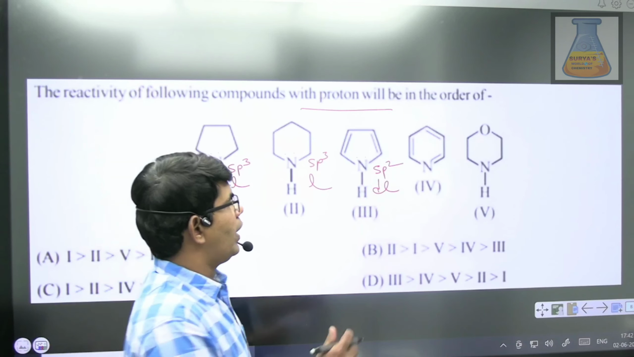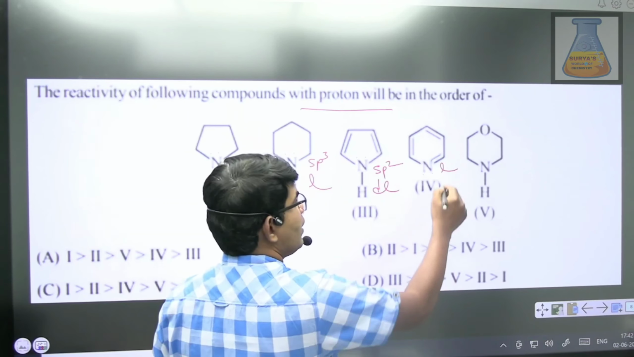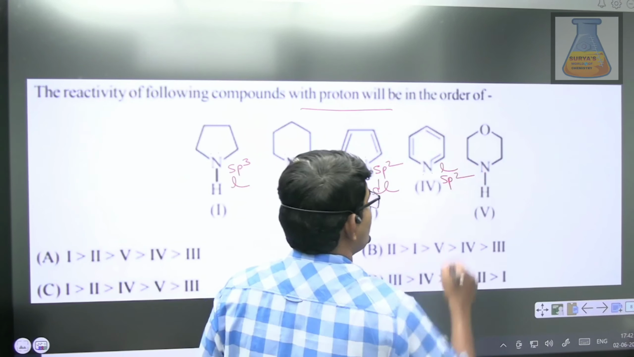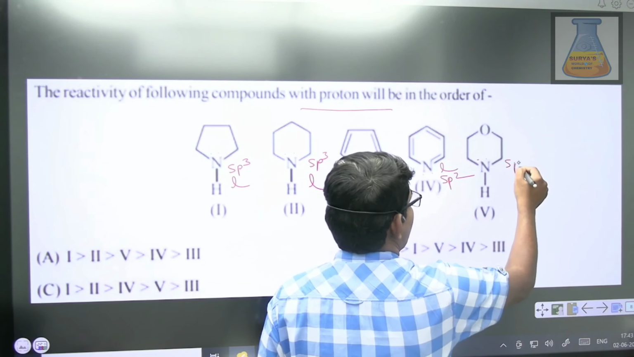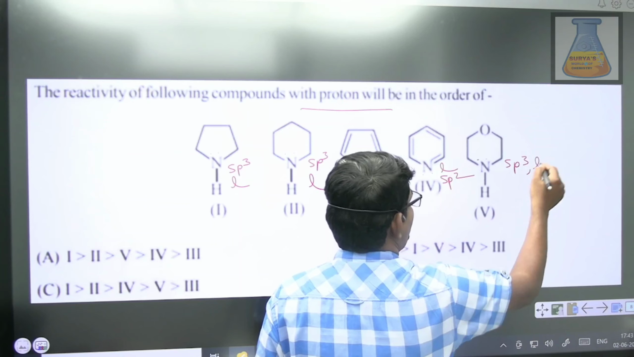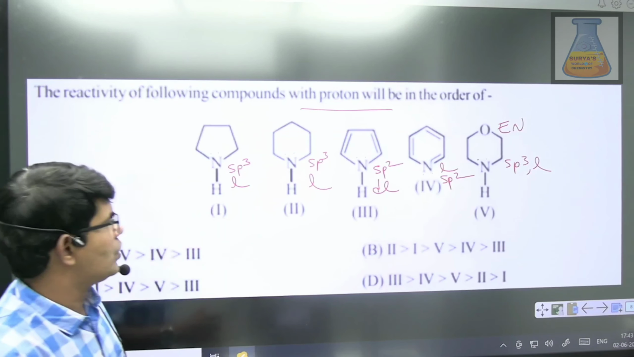Next one, we have pyridine. Here the lone pair is localized and it is sp2. In the fifth one, here it is sp3, localized, but we have an electronegative atom. So which one will be the best one, students?